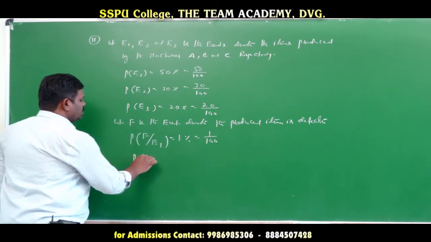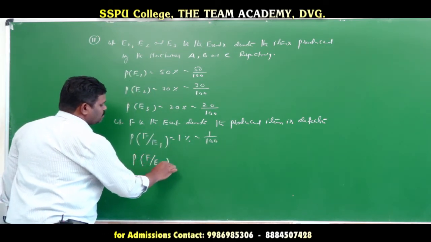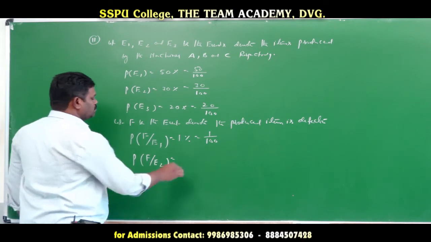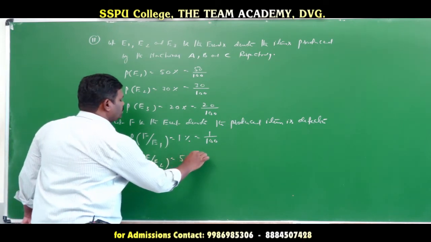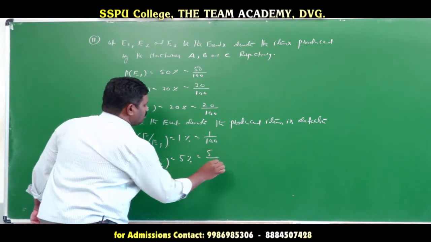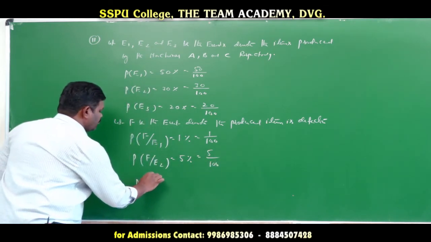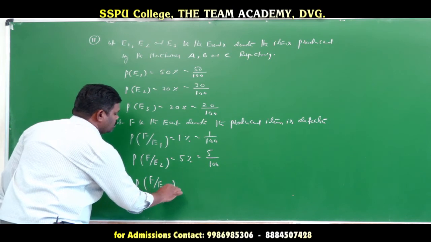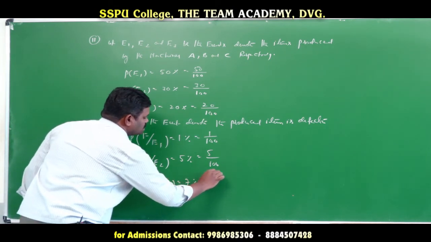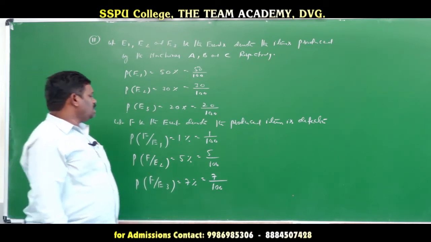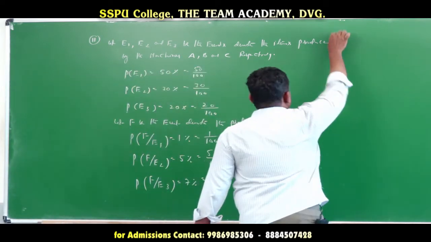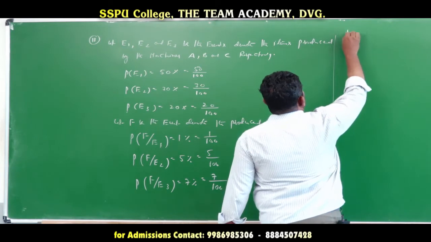So probability of F given E2: a defective item is produced by machine B. Then 5% is given, so 5% means 5 by 100. Then probability of F given E3: defective item produced 7%, so 7 by 100. Then the required probability. Now what do we find out here?